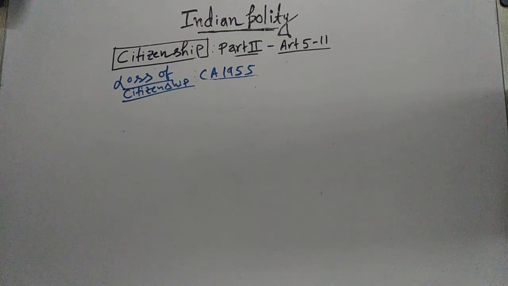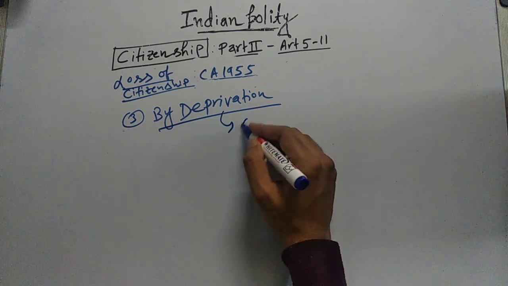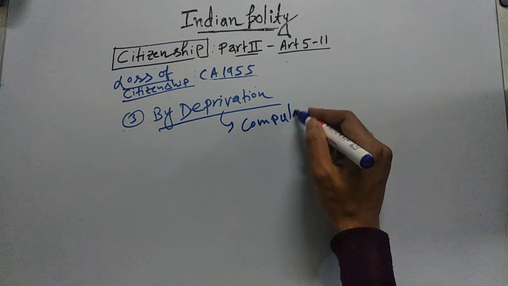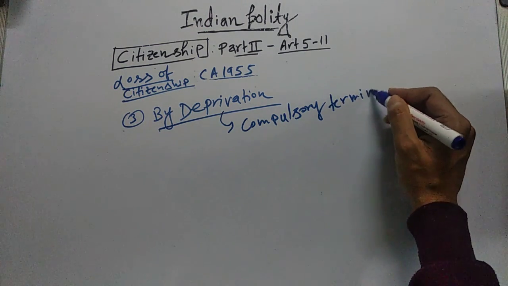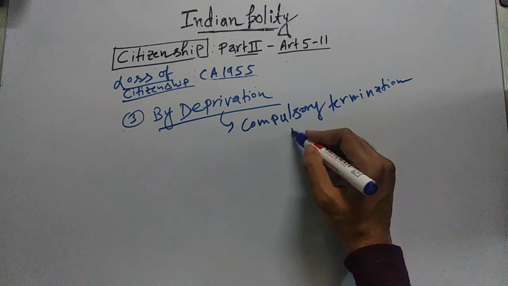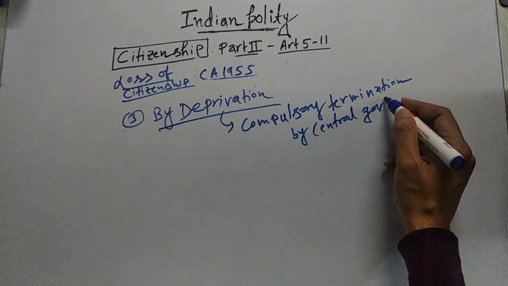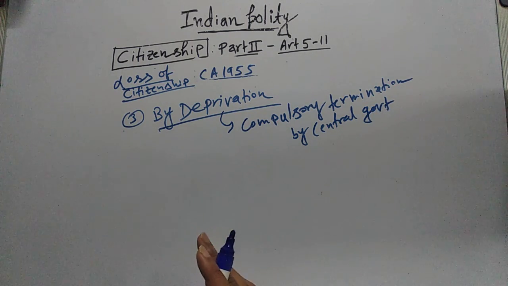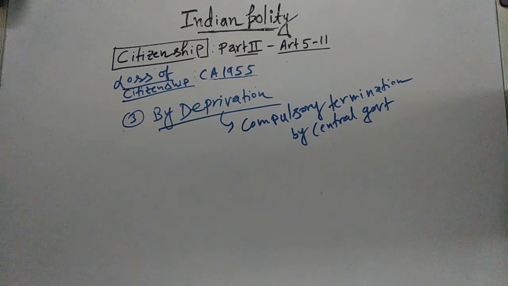Next is by deprivation. Deprivation is compulsory termination of citizenship. So this is compulsory termination of citizenship by the central government. So this is loss of Indian citizenship by deprivation. This is nothing but compulsory termination by the central government. Now let's see the conditions when a person can lose his or her Indian citizenship by deprivation.